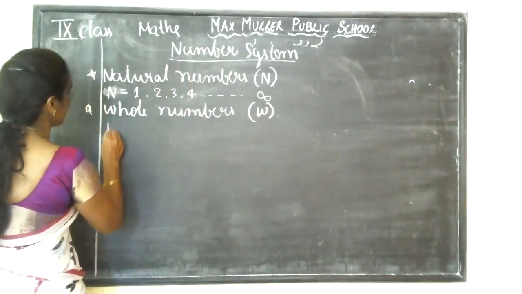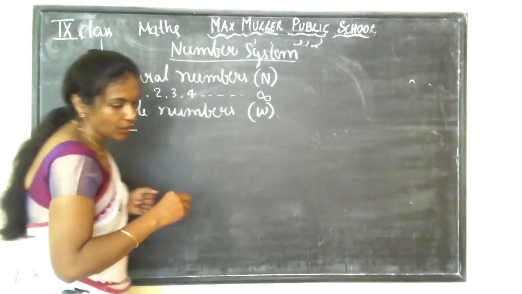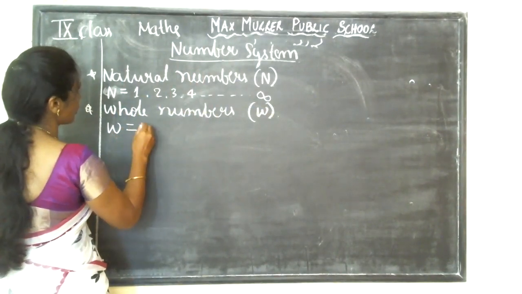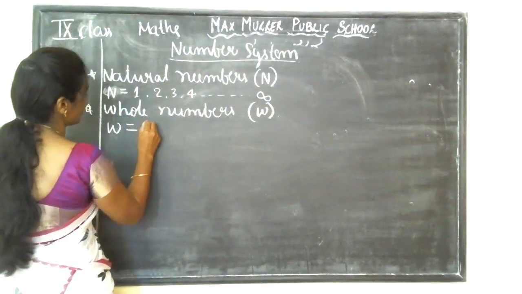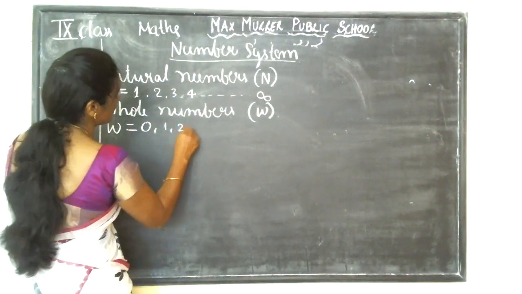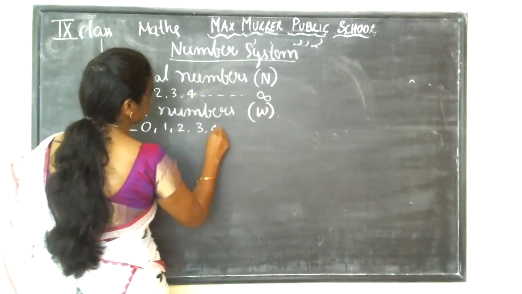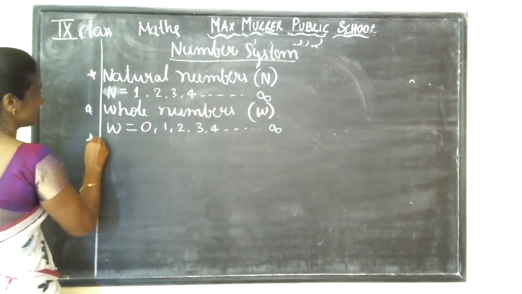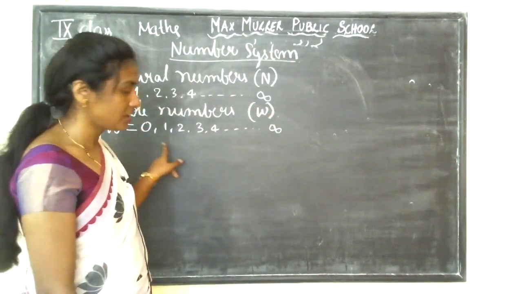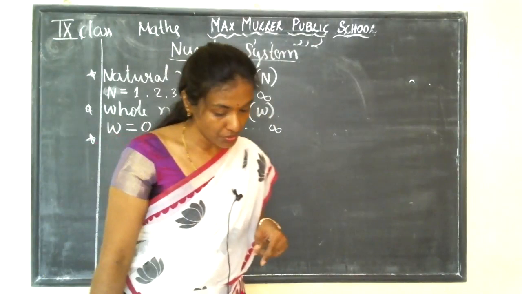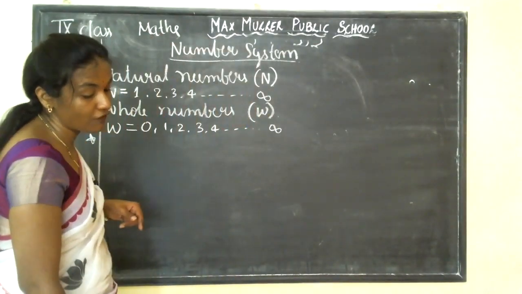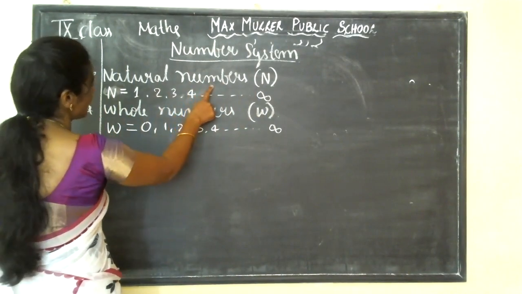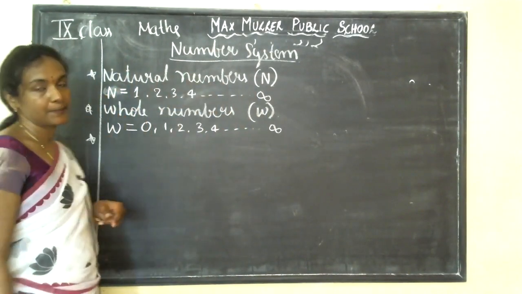Very simple. It means W is the collection of 0, 1, 2, 3, 4, and so on to infinity. This is the collection of whole numbers, denoted by W. The collection of natural numbers is denoted by N.